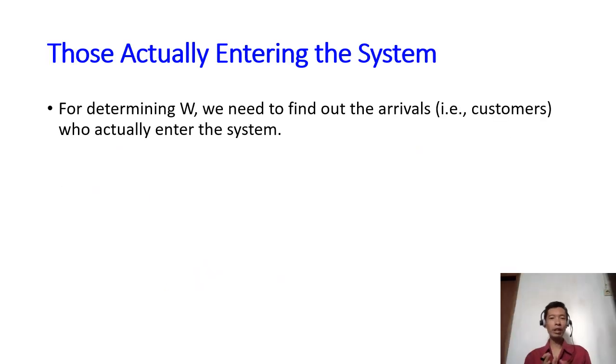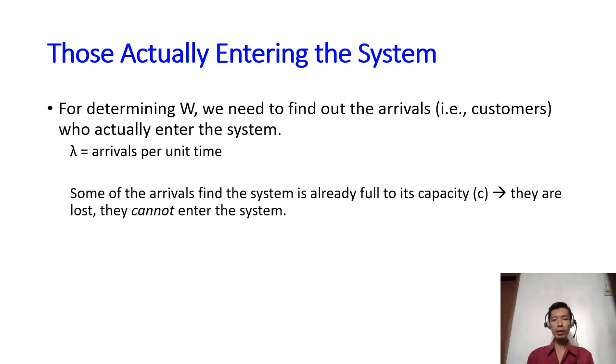Now for determining W, we need to find out the arrivals, or customers, who actually succeed in entering the system. We have lambda, which is the original arrivals per unit time.